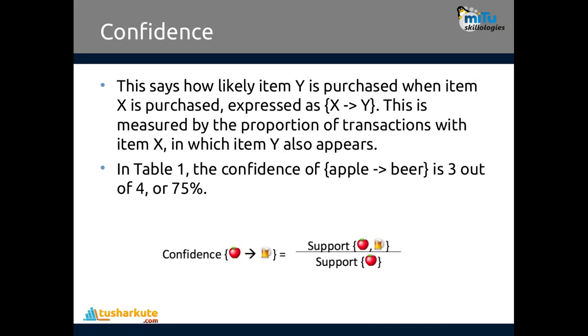Second is confidence. This is the most important characteristic by which the association rules are formed and chosen. This says how likely item Y is purchased when item X is purchased, expressed as X tends to Y. This is measured by the proportion of transactions with item X in which item Y also appears. See this now. The rule is like this: confidence of when I am purchasing apple, I am purchasing beer also. The formula is: support of both divided by support of the first. This is what confidence is.